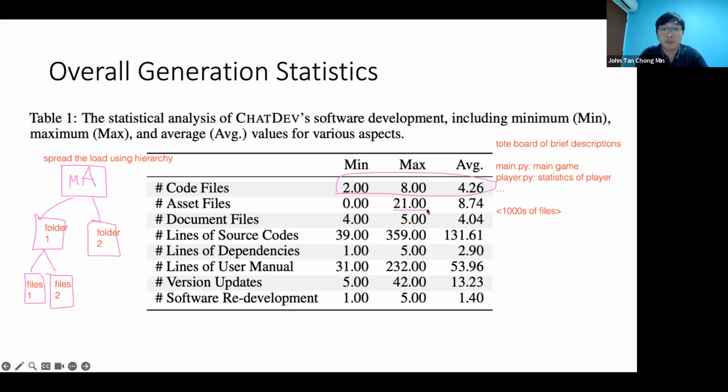All right. Next, asset files can go up to 21. That's fine, because it's just images most of the time. Okay, document files about 5. Oh, sorry, about 4. Let's take a look at the average. Okay, lines of source code, you can see is actually very, very short.